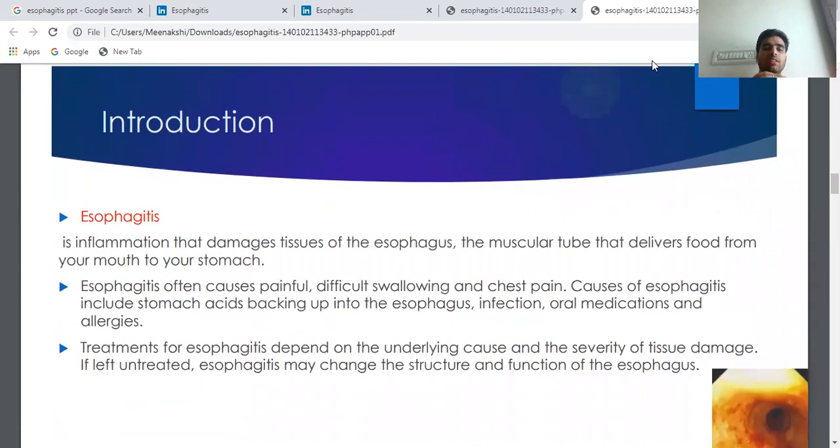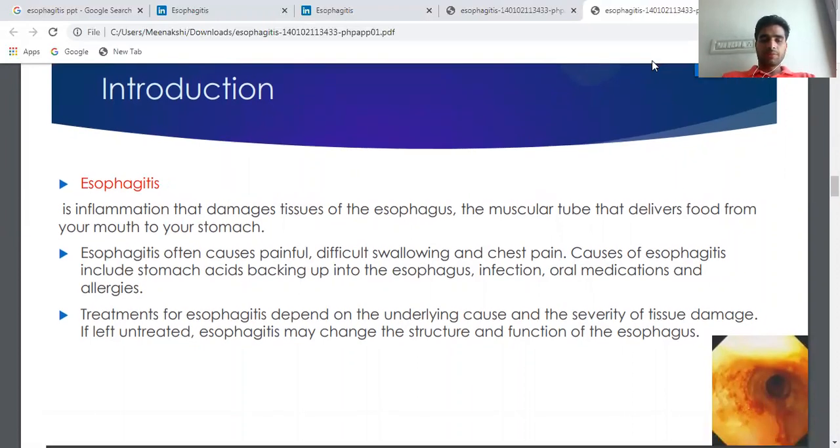introduction. It is inflammation that damages tissue of the esophagus, the muscular tube that diverts food from your mouth to your stomach. Esophagitis often causes painful difficulty in swallowing and chest pain. Causes of esophagitis include stomach acid backing up into the esophagus, infection, oral medication, and allergies. Treatment of esophagitis depends on the underlying causes and the severity of tissue damage. If left untreated, it may change the structure and function of the esophagus.